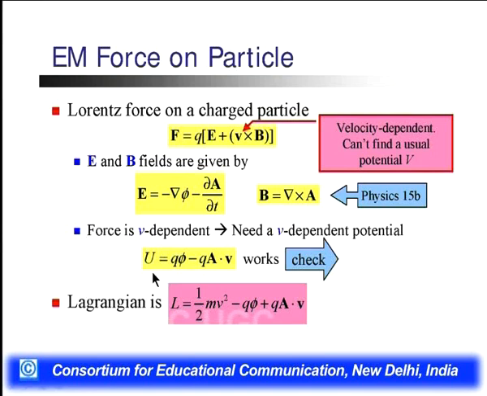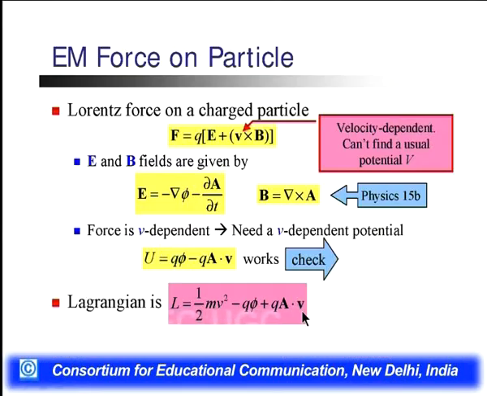So we can write it as U equals Q phi minus Q A dot V. That is the force dependent value. Now we can write the Lagrangian in terms of the electromagnetic force on a particle. It becomes L equals 1 by 2 mv square minus Q phi plus Q A dot V. That depends upon the electric and magnetic fields also.